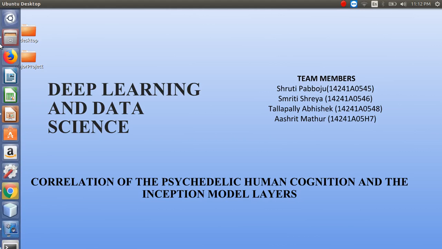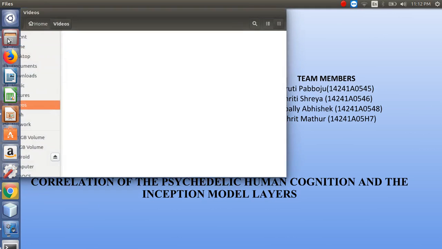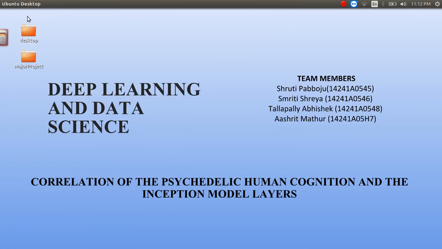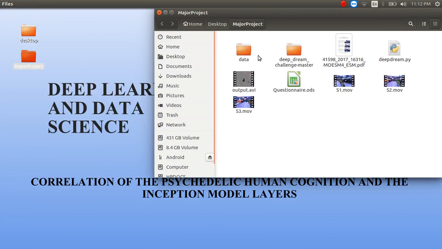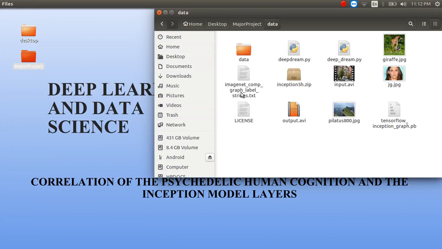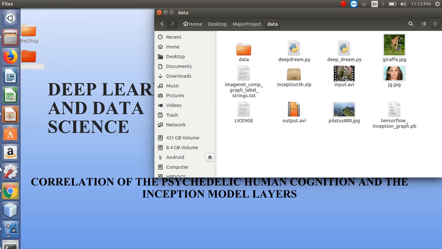So the first step that we did in this project is to generate a deep dream video. Let me demonstrate where I have done that. So this is my major project folder, and this is where I've written the code. And the Inception 5H model is basically a model that Google has trained, which is capable of producing deep dreamed images or videos. So I will run the code right now.